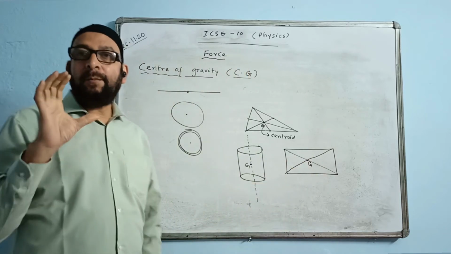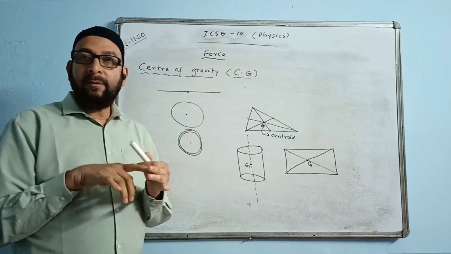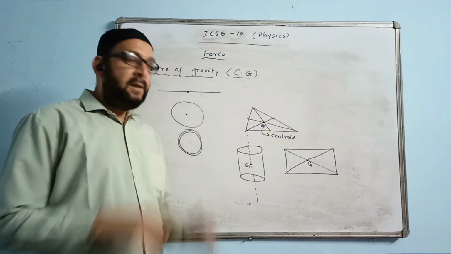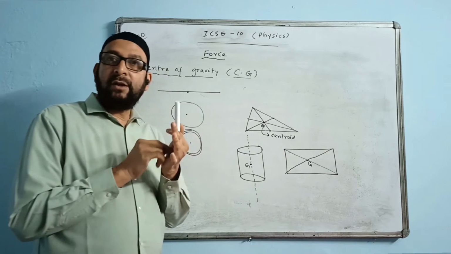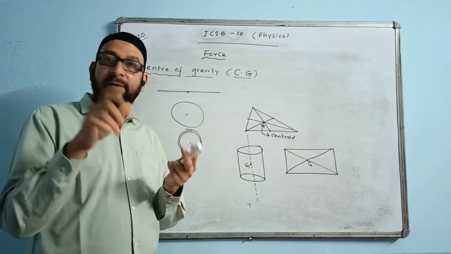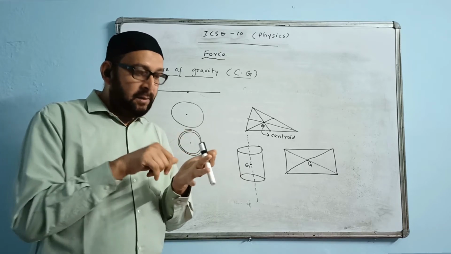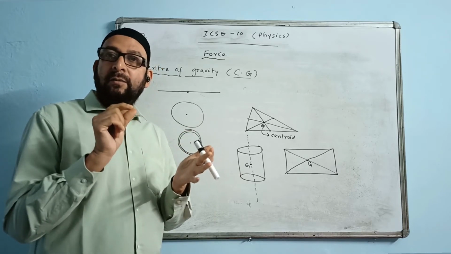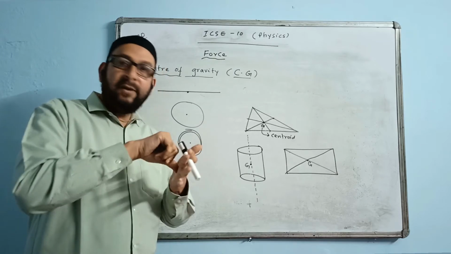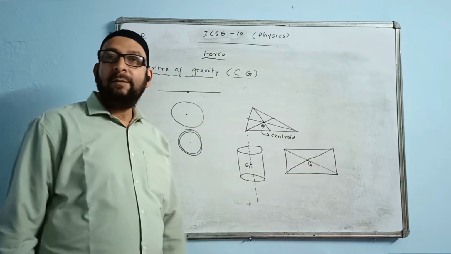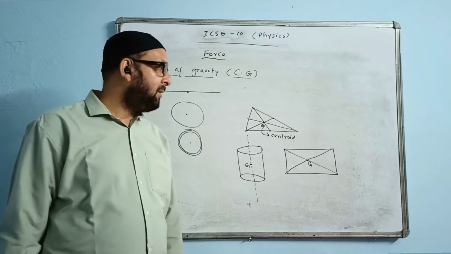For an envelope, you must have seen an envelope. Can you guess now where the CG is situated? In an envelope, the CG is situated exactly where we paste it. We have the gum, and where the corner is, where you paste, that point is the point of center of gravity.